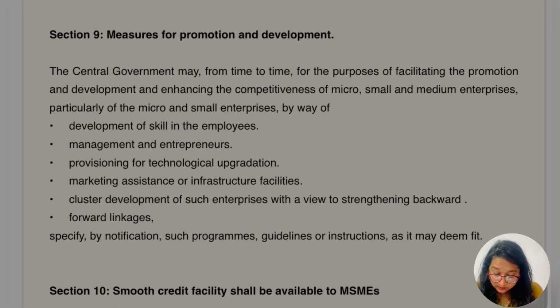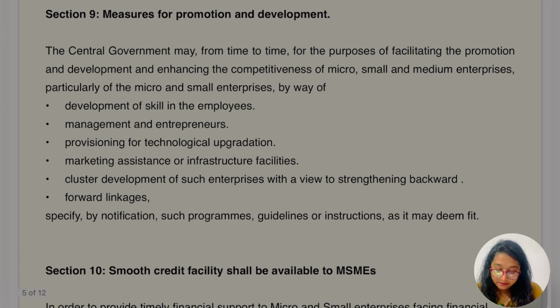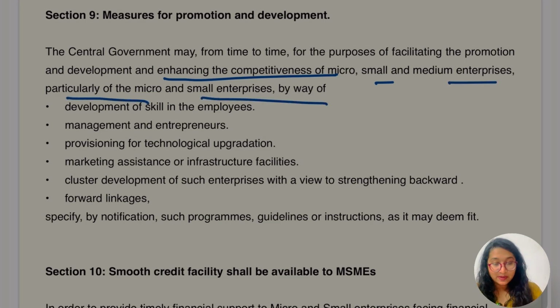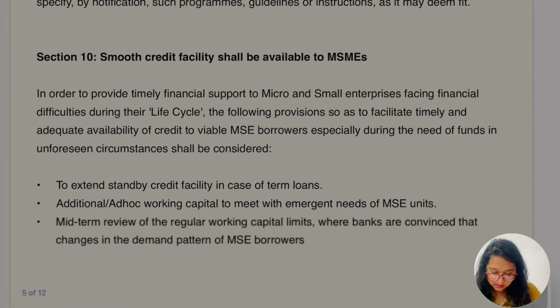Let's go for the measures for promotion and development, section 9. The central government may from time to time, for the purpose of facilitating the promotion and development and enhancing the competitiveness of micro, small, medium enterprise, particularly of the micro and small enterprise, by way of development of skill in the employees, management and entrepreneurs, provisioning for technical upgradation, marketing assistance or infrastructure facility, cluster development of such enterprise with a view to strengthen backward and forward linkage. These are the major ones which we know, but they have elaborated more. That's it.